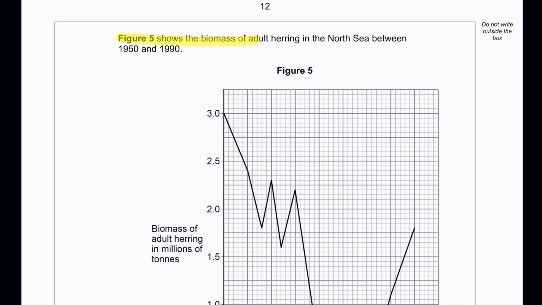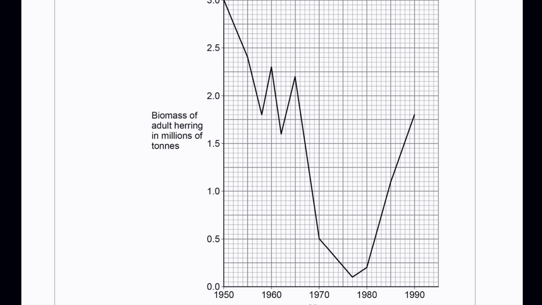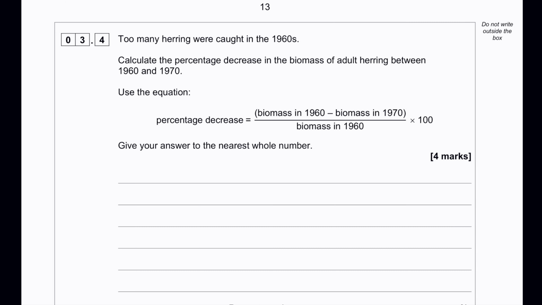Figure 5 shows the biomass of adult herring in the North Sea between the 1950s and 1990s. We can see there was a huge drop starting from the 1950s up until 1978, where it almost reached rock bottom. Then the population of herring caught up again to levels similar to those of the 1960s. Too many herring were caught in the 1960s.